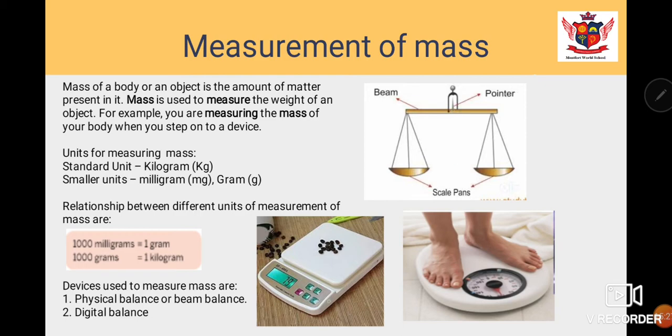Second is your digital balance. Nowadays we have digital balance. Digital balance is electronic. Digitally it is given over there. For example, this is a substance which we want to measure. We'll keep it here, and how much weight, how much mass it has, it will automatically be visible here in numbers, along with the units.